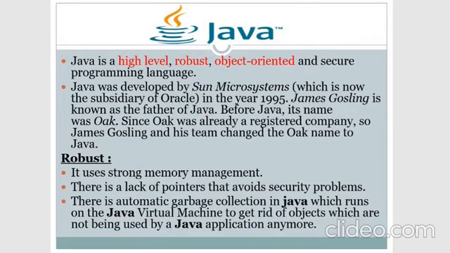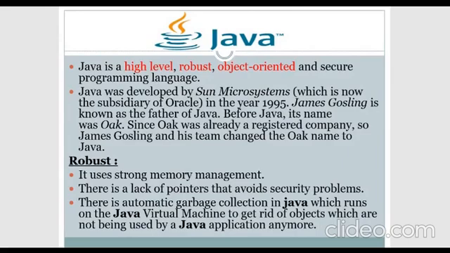First, what is robust? Why do we call any programming language robust? The first thing it should have is strong memory management. In the sense, we can create objects, many variables, and many classes, so everything should be managed by the programming language. Any programming language which manages all this, we call robust.